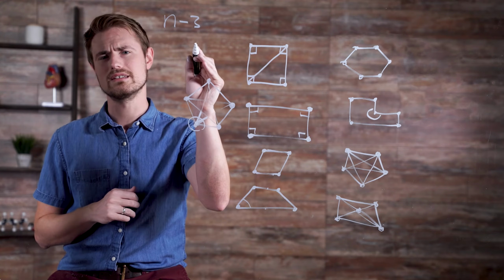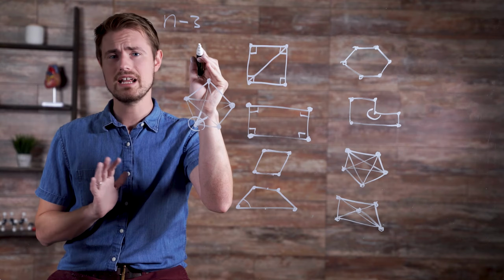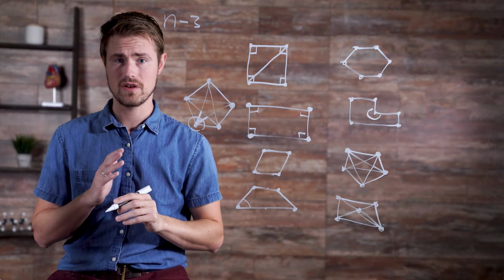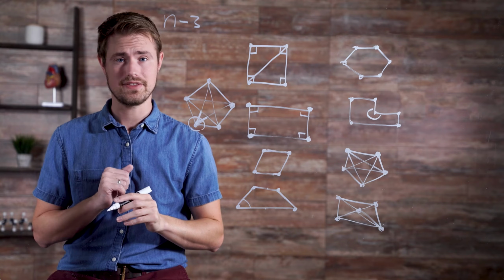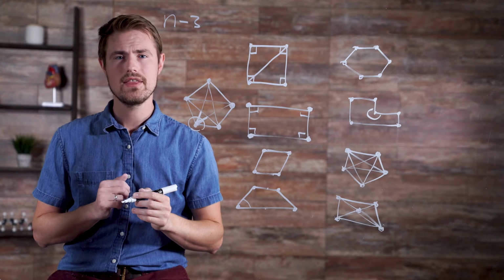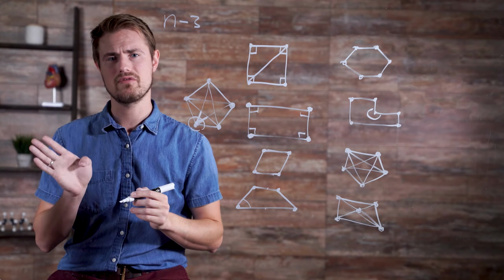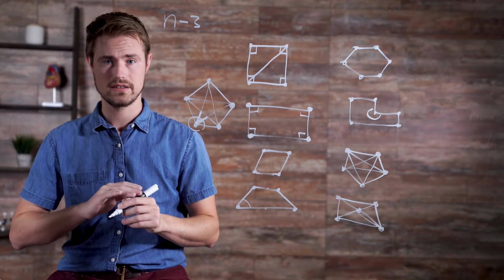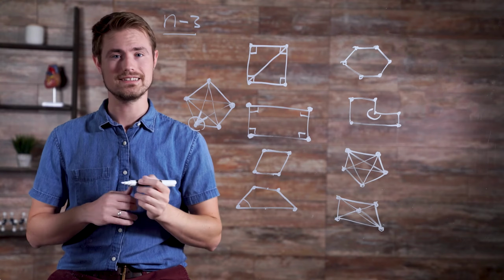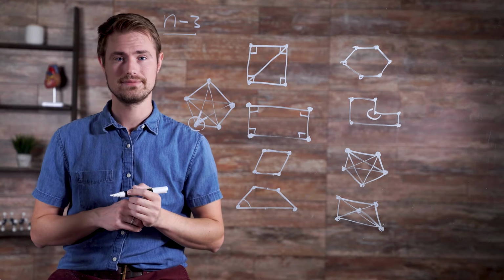The number 3 is not arbitrary here. From any vertex, diagonals cannot connect to the vertex itself or to the vertices that they are 1 away from, because those would be edges. That makes 3 vertices from every vertex that aren't included. To generalize this, we'll use n minus 3, where n is the number of vertices of the polygon.